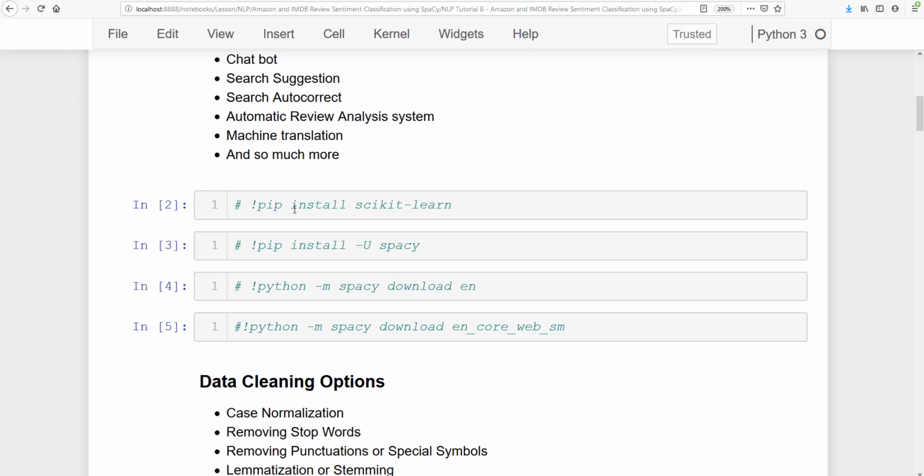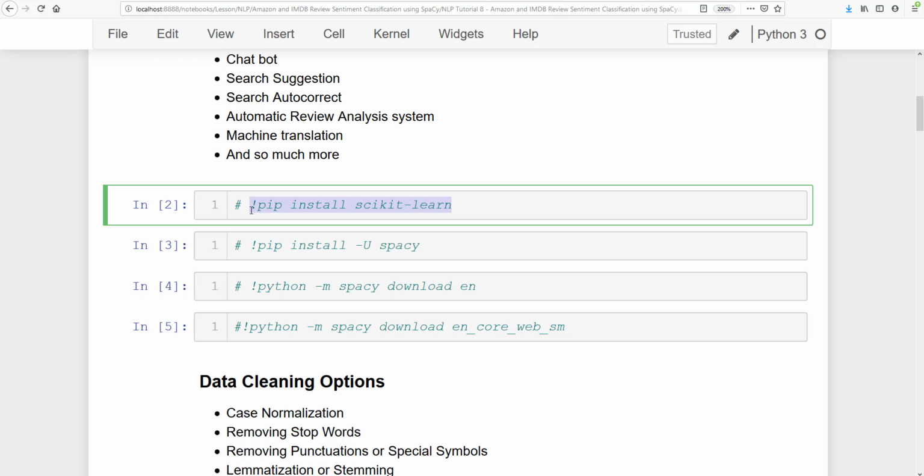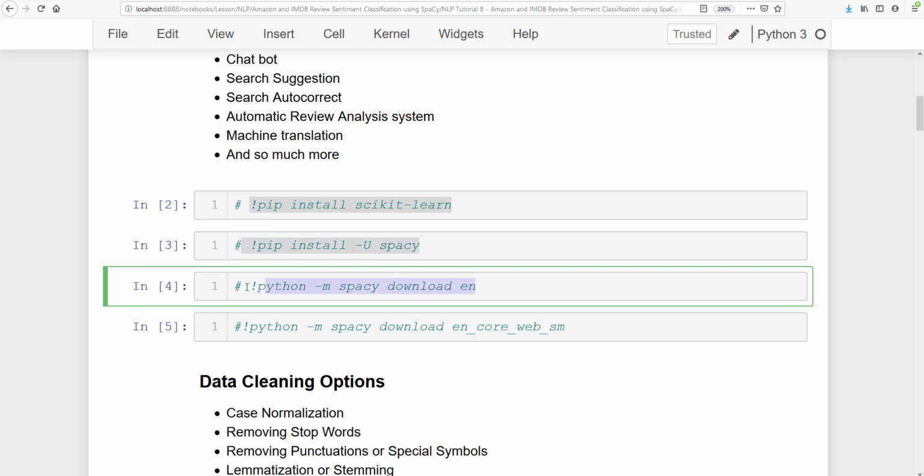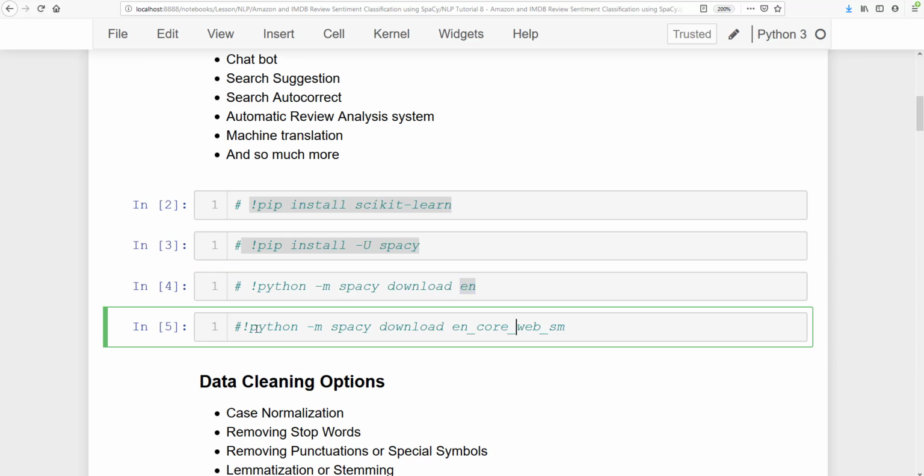So if you do not have the necessary libraries, you need to install them, like pip install scikit-learn. If you are using Anaconda, scikit-learn comes automatically. Then you need spaCy: pip install spacy, and then python -m spacy download to get the English package. You can also download en_core_web_sm. That means a small model.